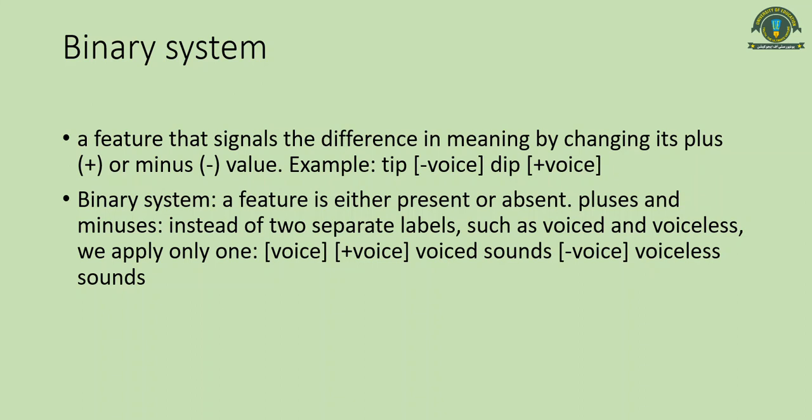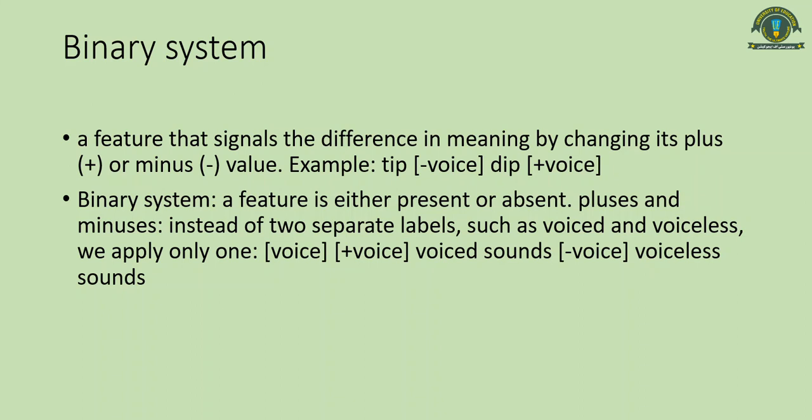Instead of two separate labels such as voiced and voiceless, we apply only one label, voice. If there is voicing, we say plus voice, and if there is absence of voice, we say minus voice. So in a binary system, to show the presence or absence of some feature, we use the signs of plus and minus.